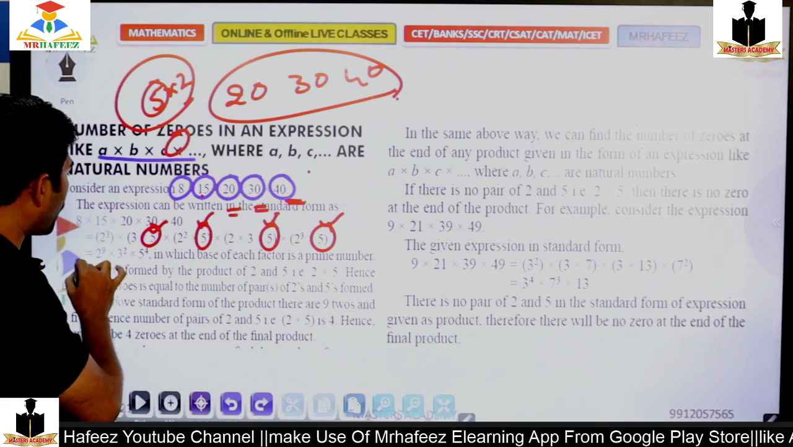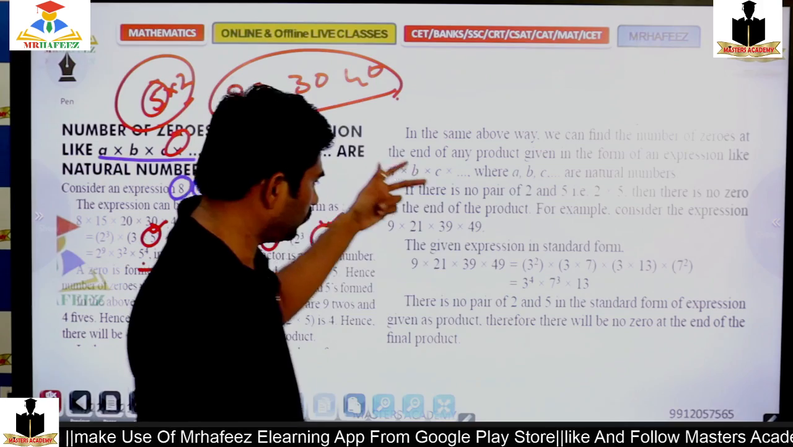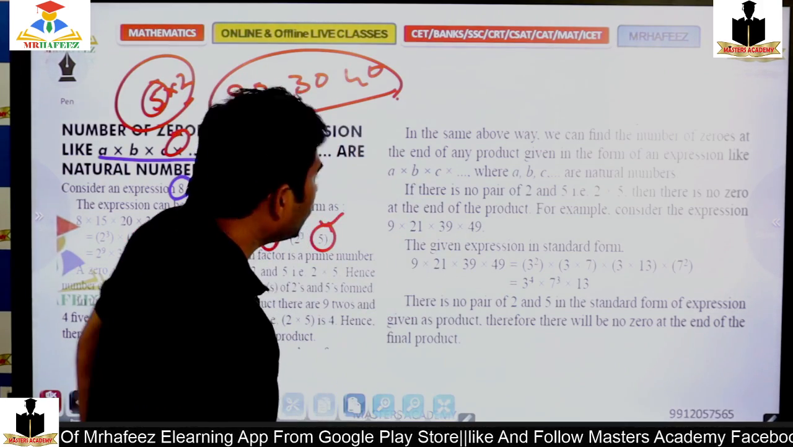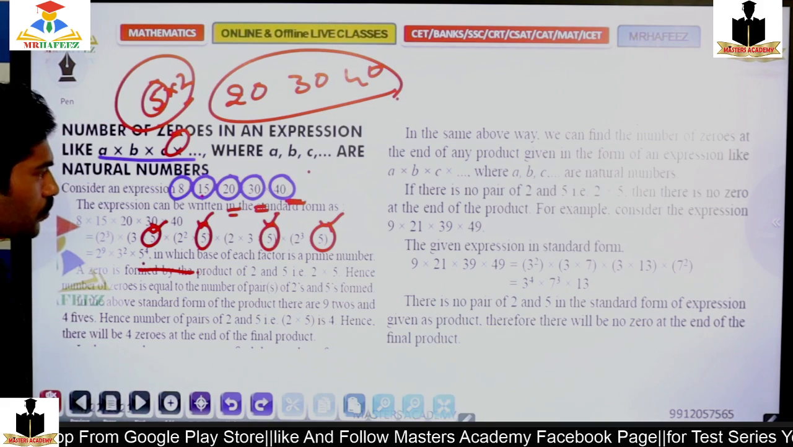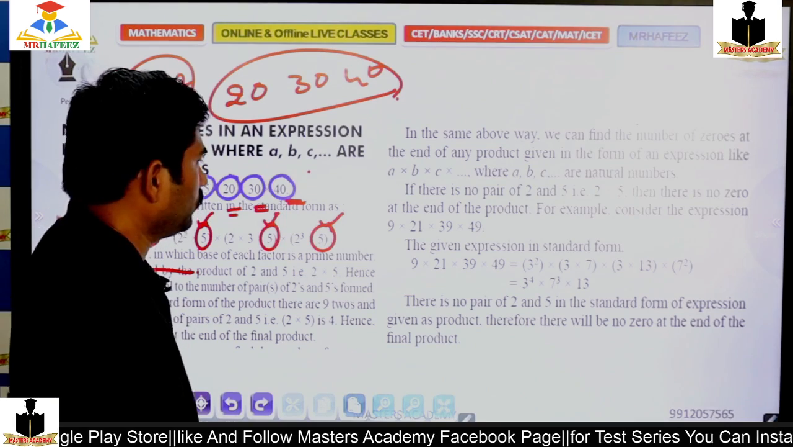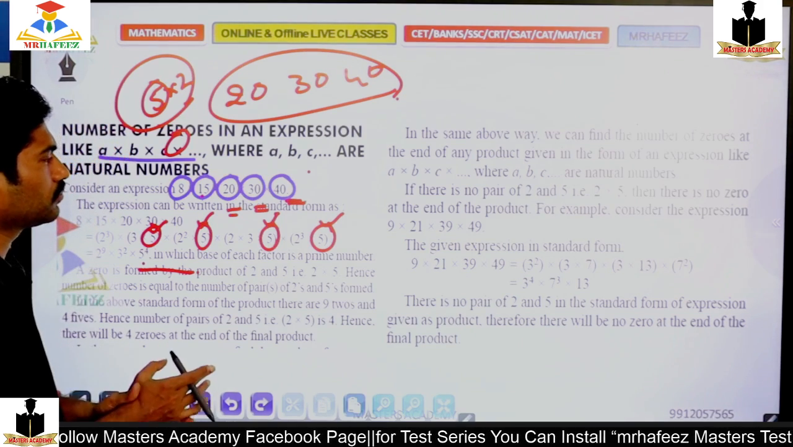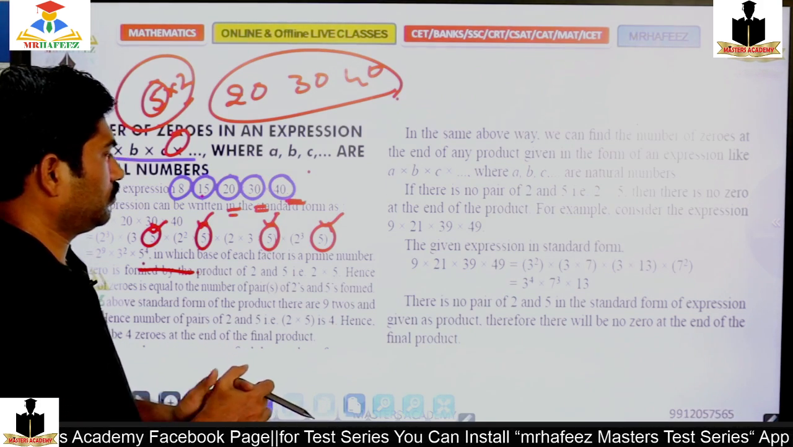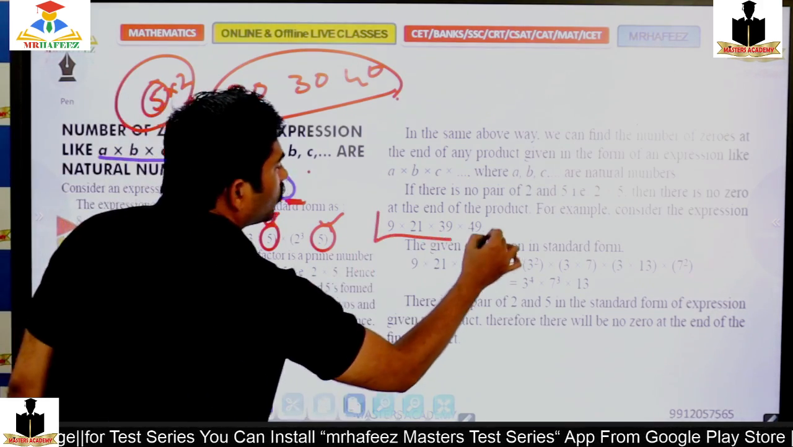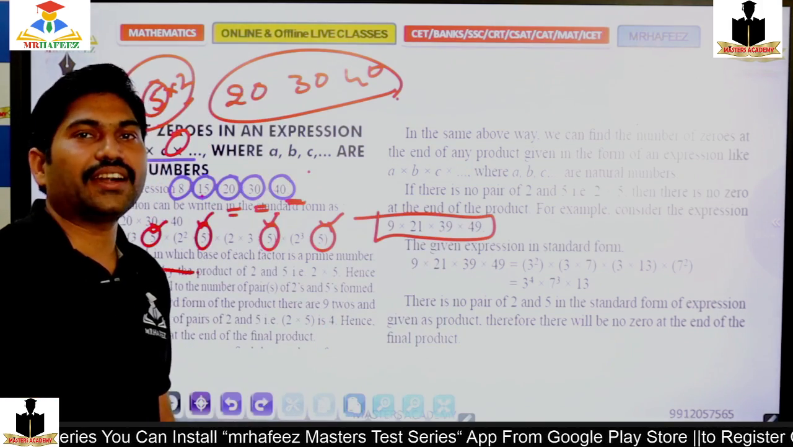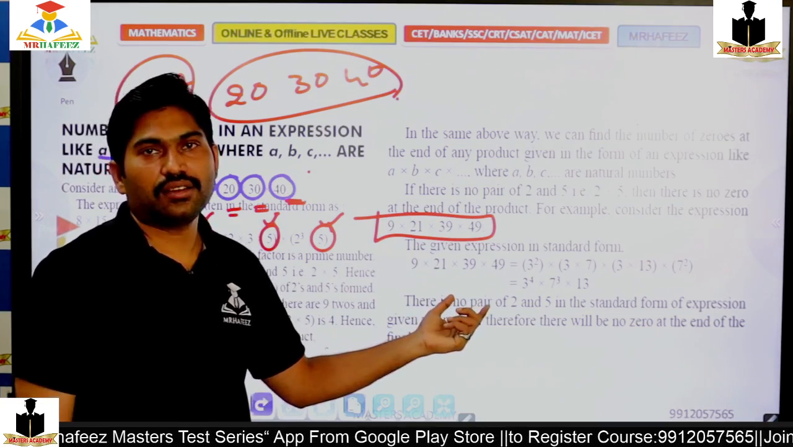And apart from this, given another one: 9 into 21 into 39 into 49. So there is no 5. Then there is no chance of getting a 0.